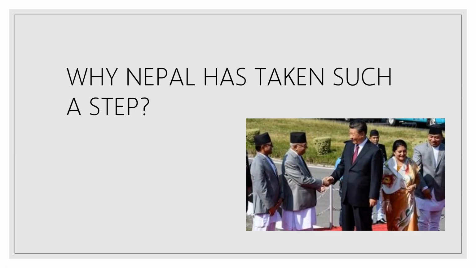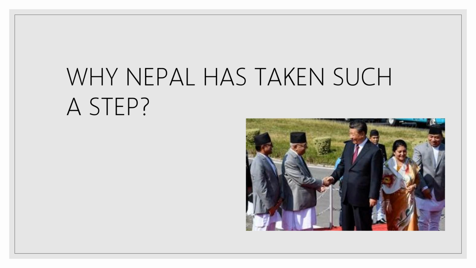Let's come to one of the most important reasons why Nepal took this step. You would be thinking why Nepal took such a step when it had such friendly relations with India. Yes, I agree that we had friendly relations with Nepal. But in 2016 the Communist Party took over the government in Nepal, and this Communist Party has its influence from China.